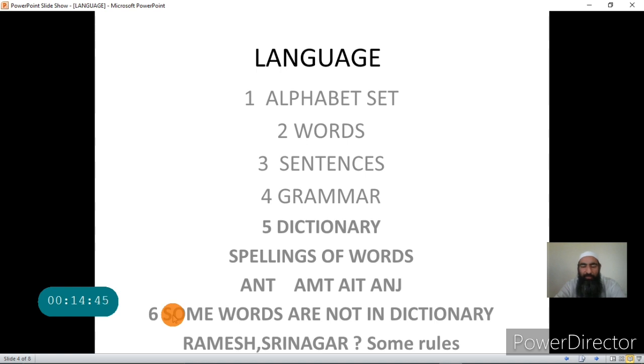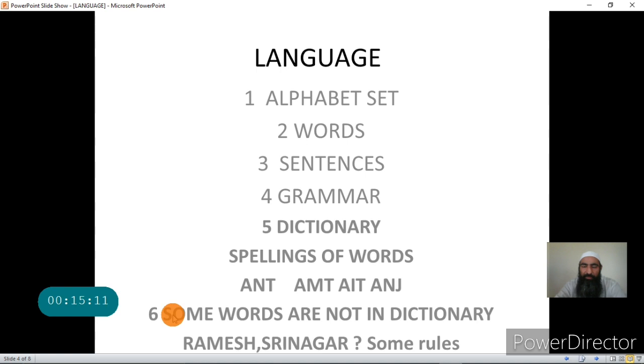We can make a summary of what we understood so far. Language is a communication system which uses a set of symbols in written form to write something, and then through that writing people express themselves. In the written form, the language has an alphabet set.